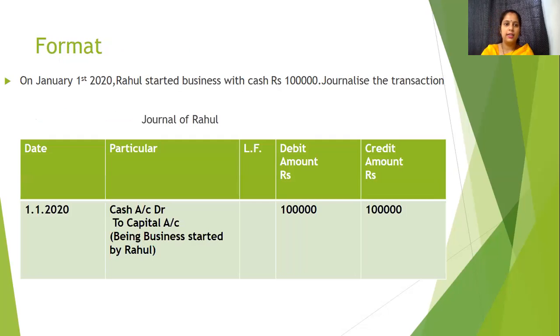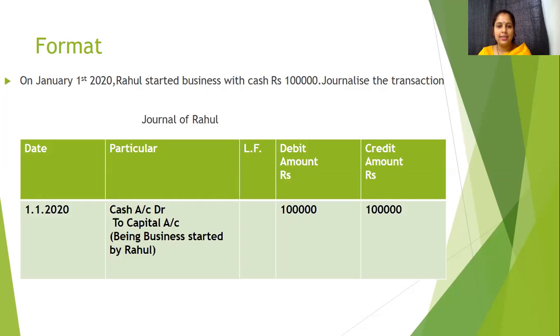So this is the format. For example, on January 1st, 2020, Rahul started business with cash rupees 1 lakh. Journalize the transaction. As I discussed in my earlier video, the flow of thought for any question should be: we find out which two accounts will get impacted, what to debit, what to credit. So two accounts are getting impacted in this transaction, cash and capital.